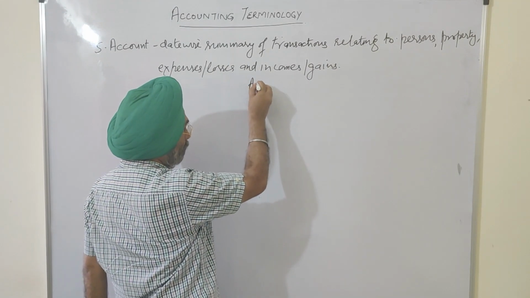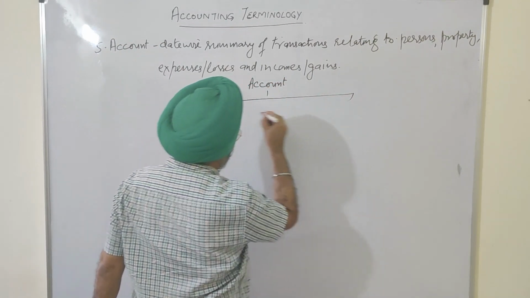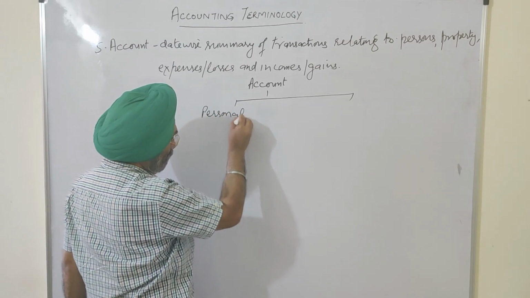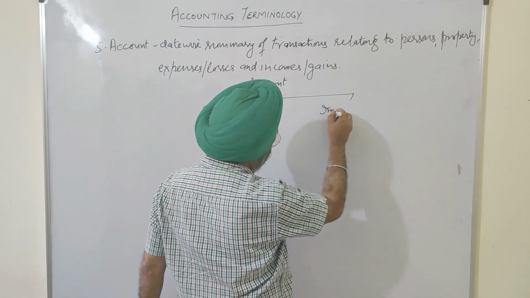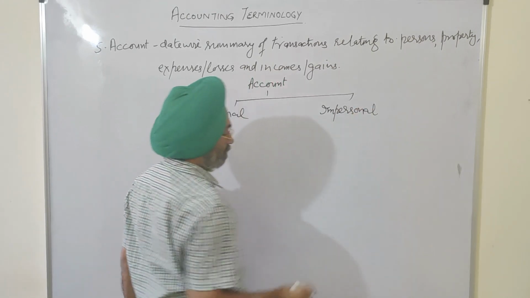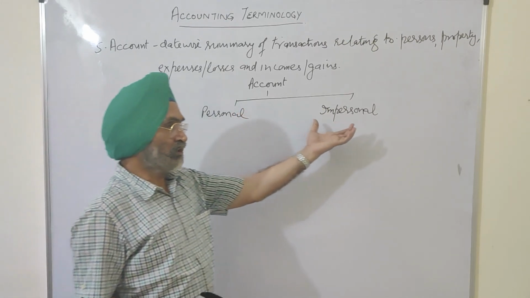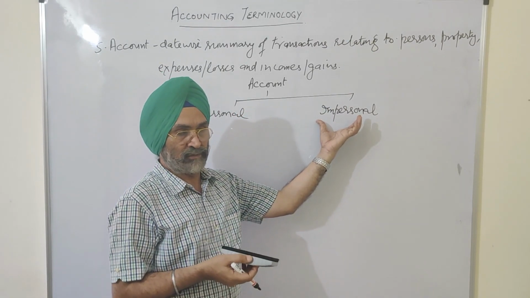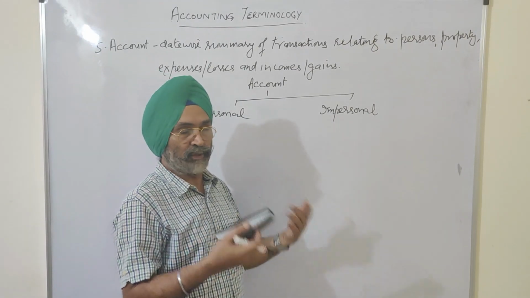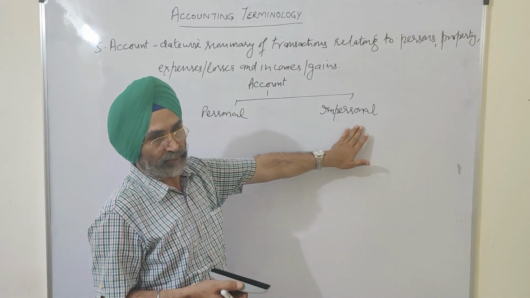Accounts can be classified into personal accounts and impersonal accounts. The accounts which are related to persons are personal accounts, and accounts which are not related to persons, which are related to property, expenses, income, or gains, will be called impersonal accounts.